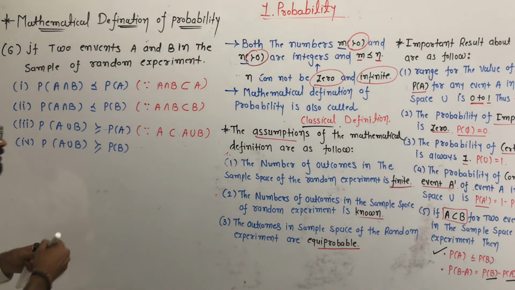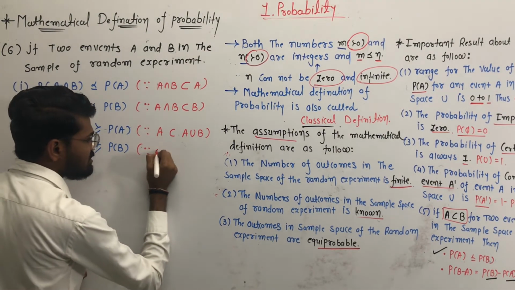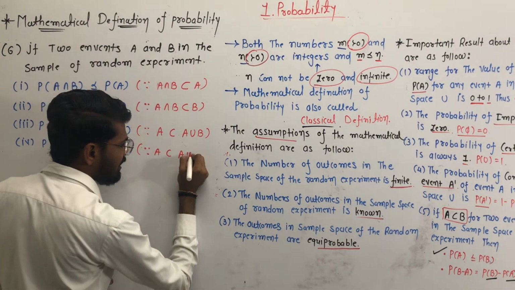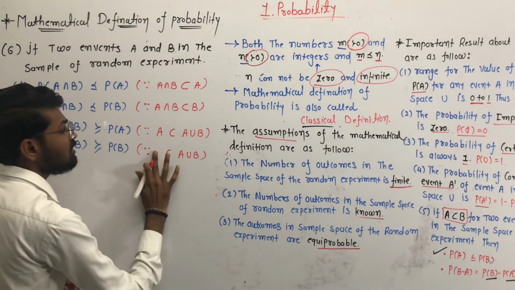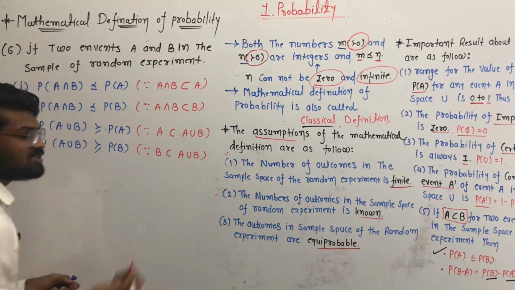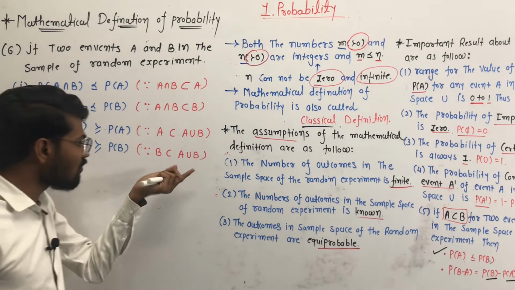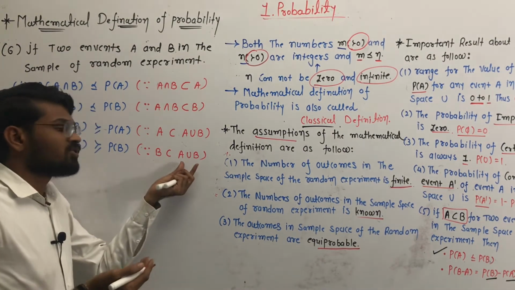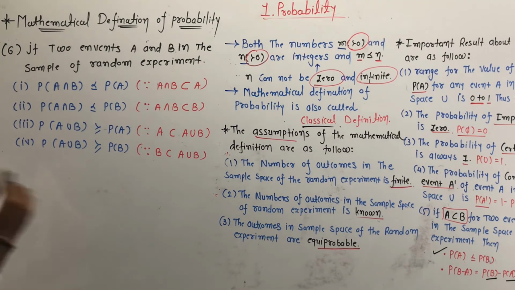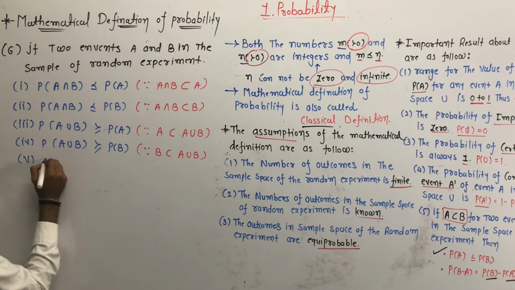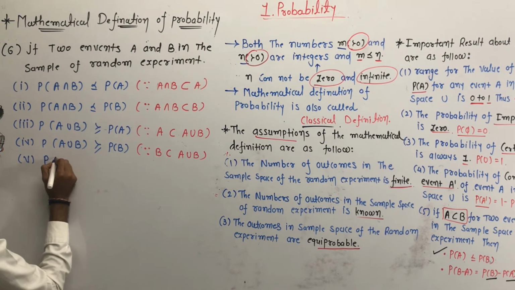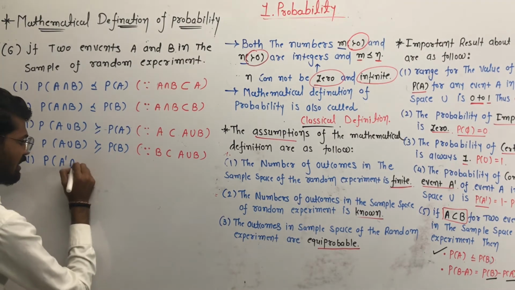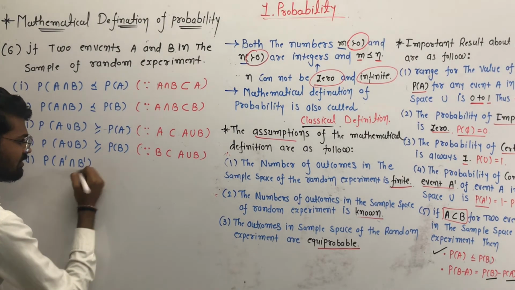Because event B is also a subset of the union of A and B. Yes, B is also part of the union of A and B.